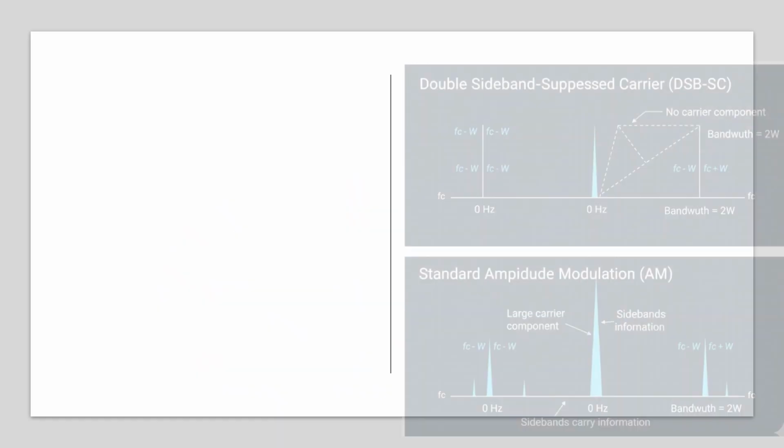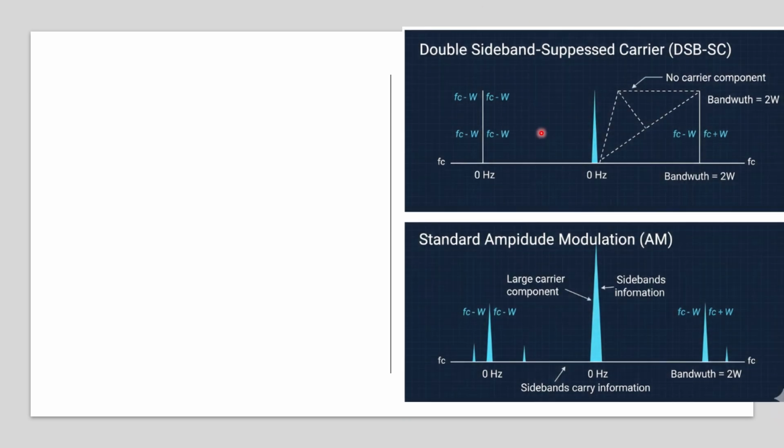Let's talk about it. So first of all, what do you mean by double sideband suppressed carrier? In the beginning of this session, we have already discussed what the carrier and the modulating signals are. This is one of the transmitting techniques where double sideband suppressed carrier is being used to transmit the information, that is the message, with the help of the carrier.